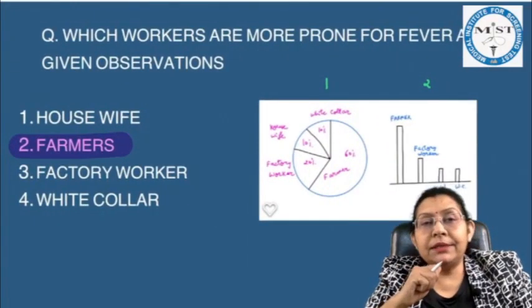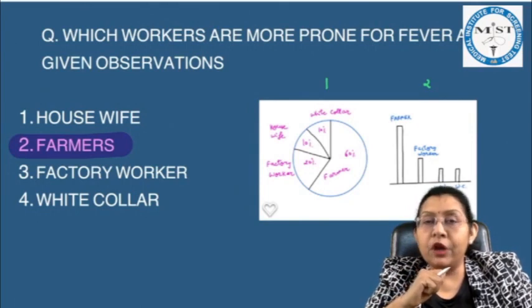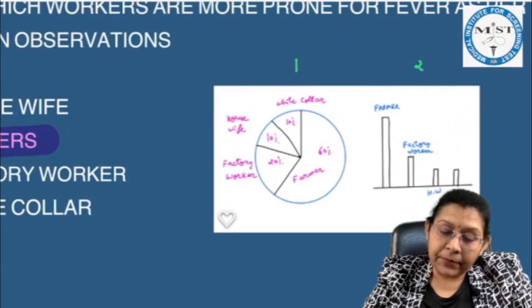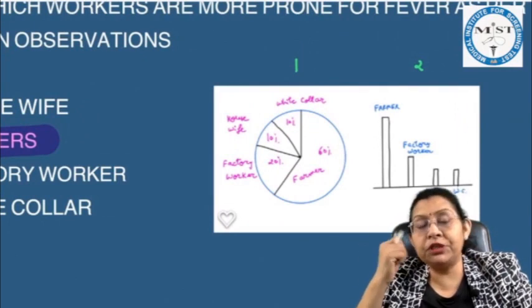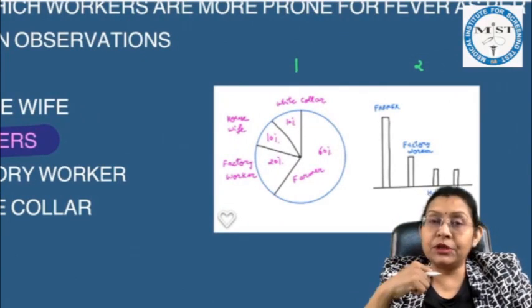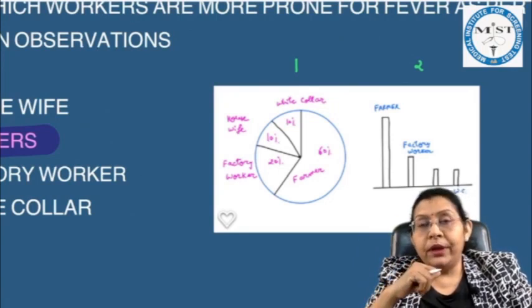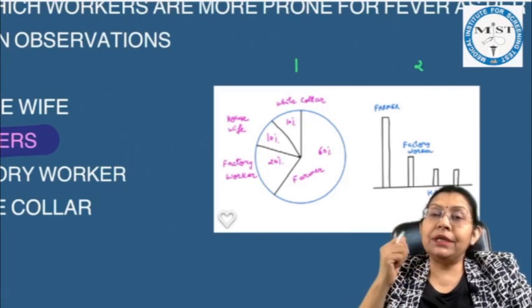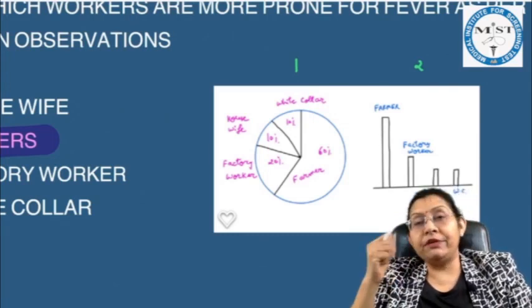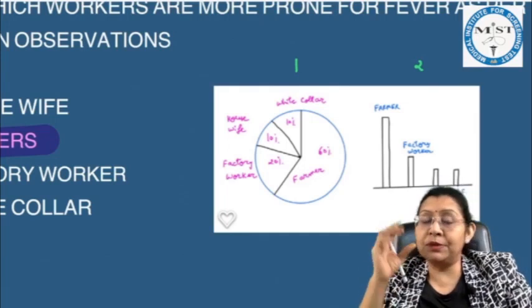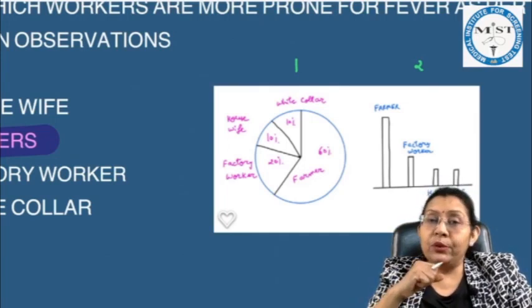The next question is, which workers are more prone for fever in the given observation? Now this diagram I had prepared with the information which I collected from the students. A pie chart and a bar chart were given, and we know that the pie chart and the bar chart are qualitative data presentation methods where we don't require any calculation. By simple observation we can assess which value is more.